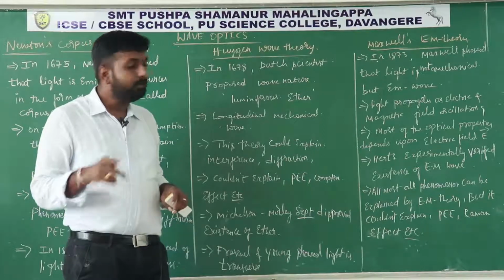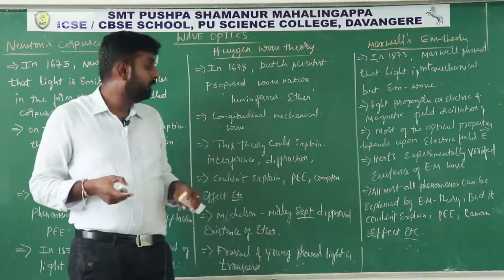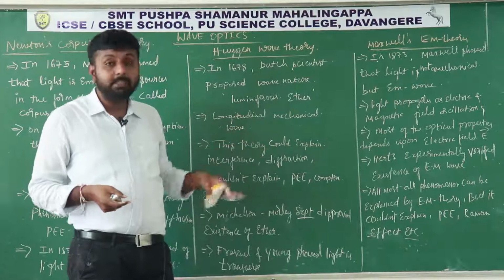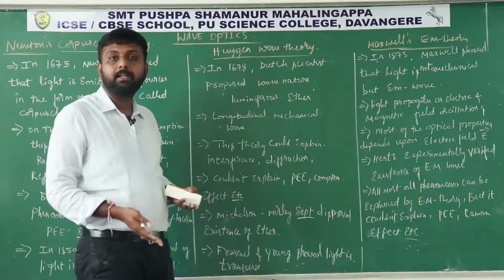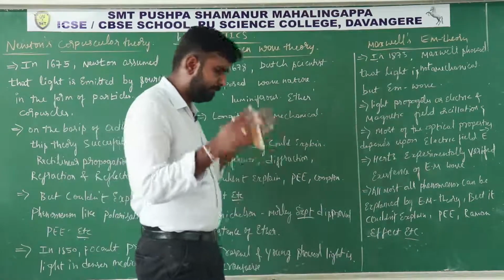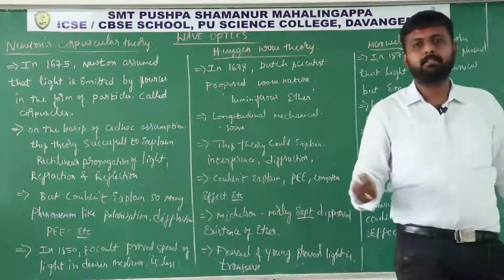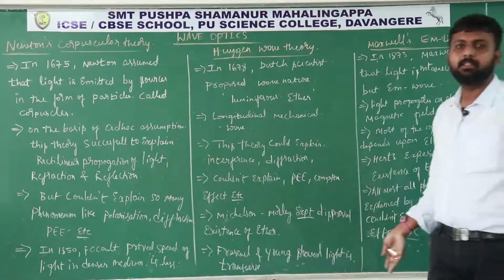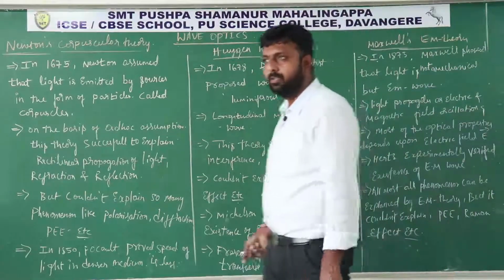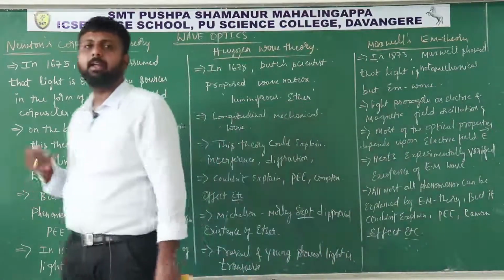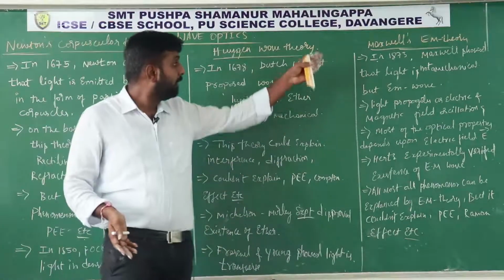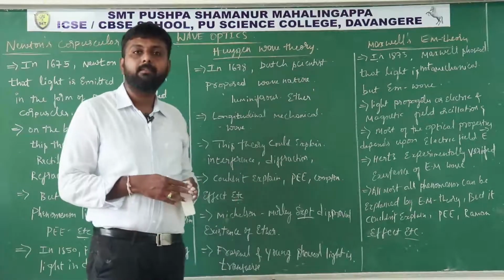We will concentrate on electric field vectors. Then by considering light as an electromagnetic wave, we can explain most of the phenomena, like reflection, refraction, polarization, diffraction. Many phenomena we can explain by considering light as an electromagnetic wave.